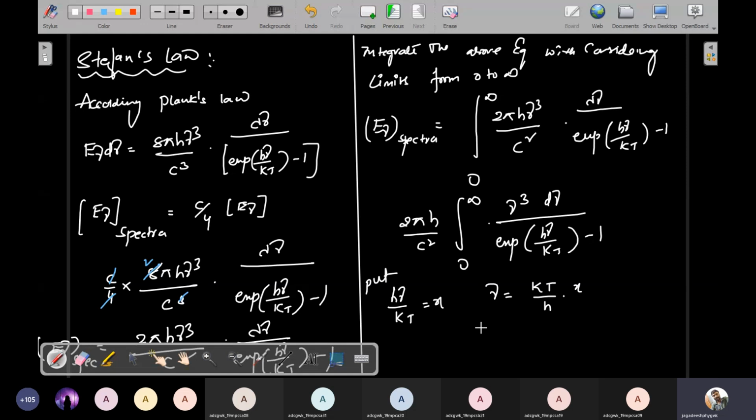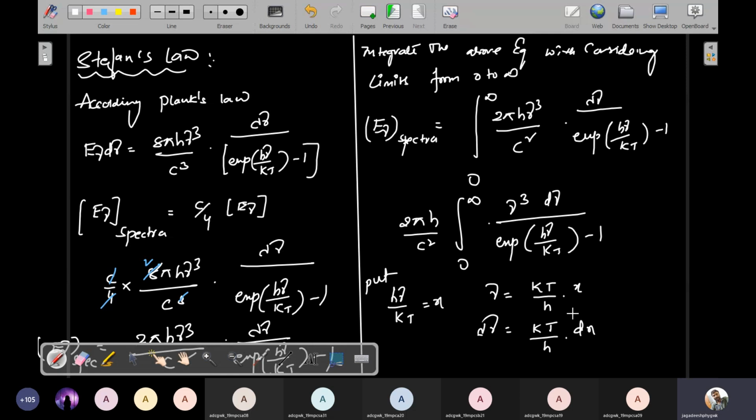So differentiate the above equation. These are all constants: k constant, t constant, h constant, and dx is the differential quantity. So d nu is equal to kt by h into dx.